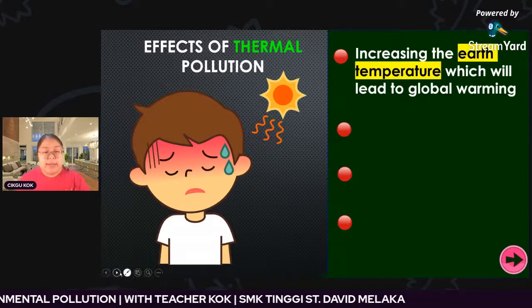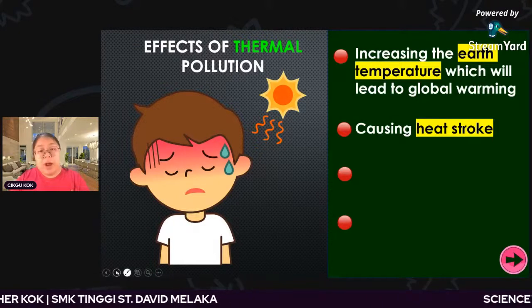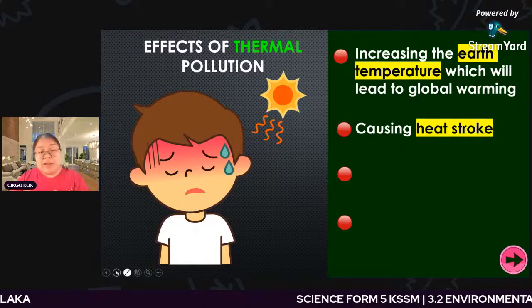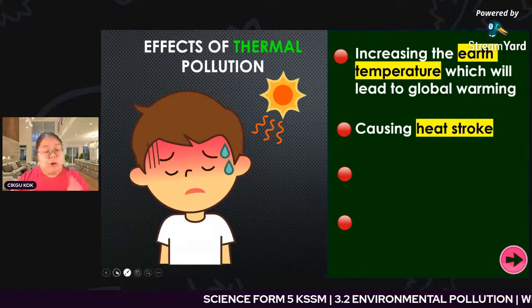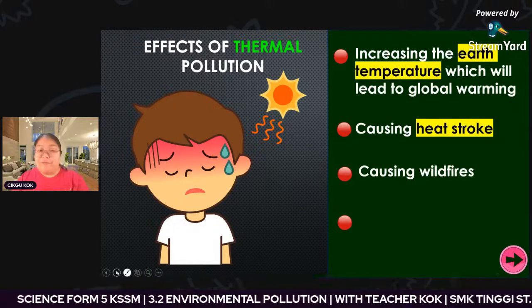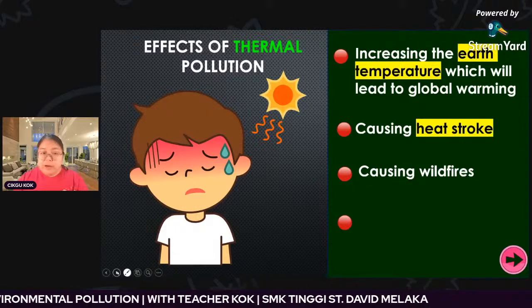Then the next one is causing heat stroke, because of too high a temperature. If the temperature is too high, workers who work under the sun can suffer heat stroke. Number three is causing wildfire. Wildfire means, for example, fire indoors. Okay, before that we look at the forest.